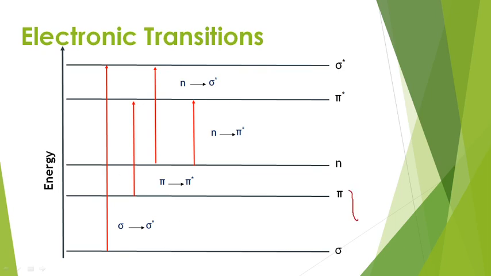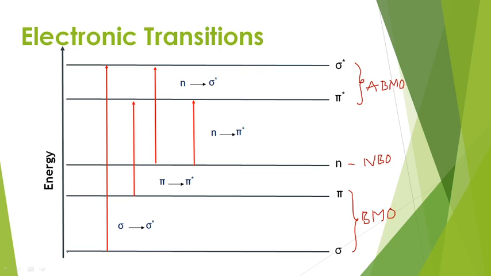These two are bonding molecular orbitals, simply written as BMO, this n is the non-bonding orbital, and these sigma star and pi star are anti-bonding molecular orbitals. So this is the energy.